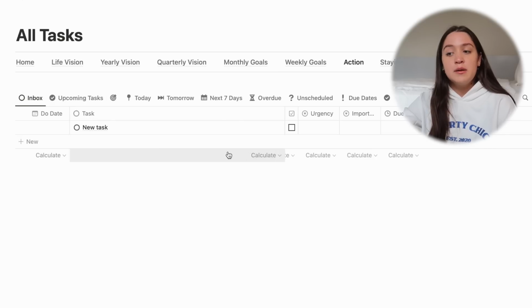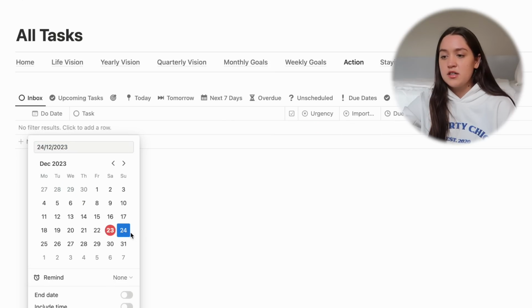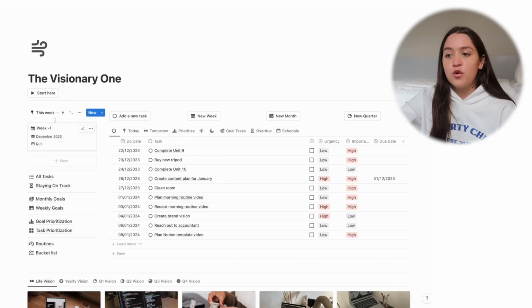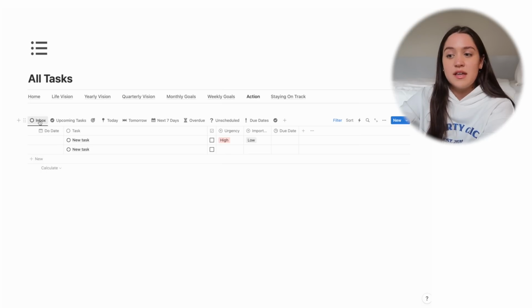So for example, we have our inbox here, which are basically tasks that you haven't assigned a due date for. So if I go ahead and start filling all this out and I assign this a due date, it will automatically leave this list. And this is also for the tasks that you add from the main page. If you're on the main page and you add a new task, it will automatically go into the inbox. So the inbox is something that you have to sort through.